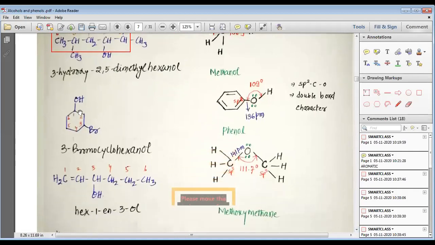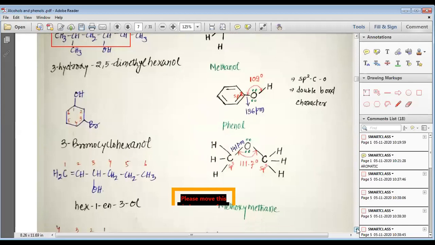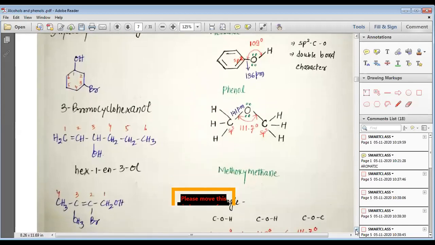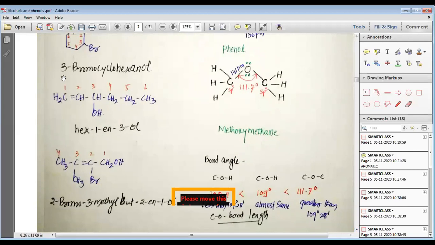Then we have a cyclohexane ring which has 1 alcohol. On the 3 position we have bromine. So we can give the name 3-bromocyclohexanol. Then my dear students, you can see here that we have a long chain of carbon which contains 6 carbons.